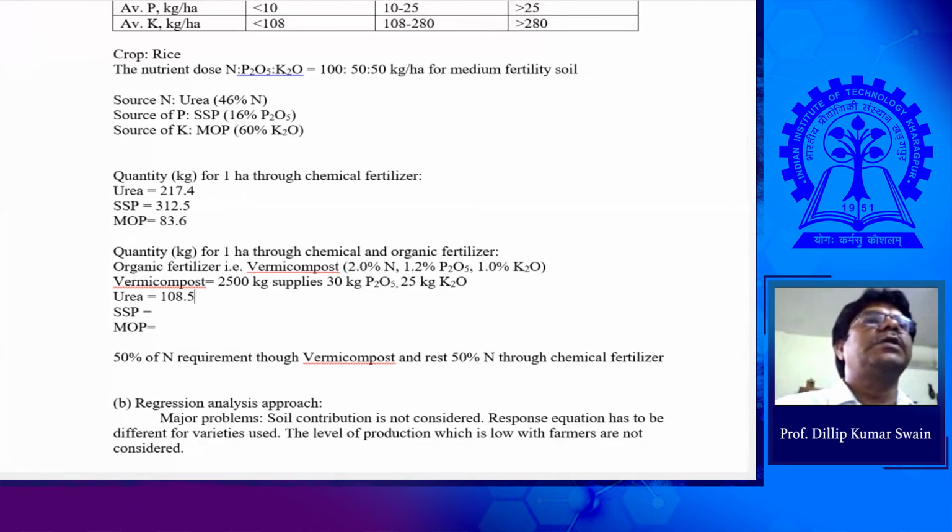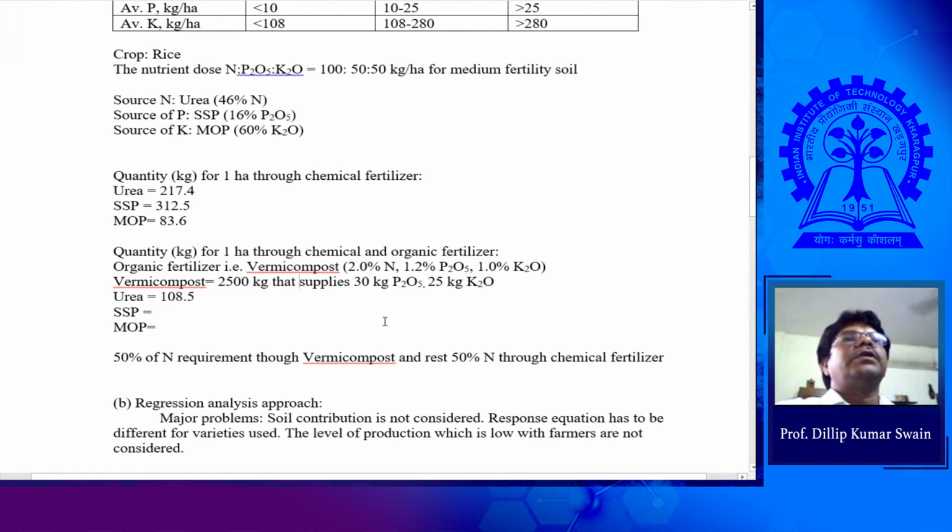Then how much SSP will be required? 20 into 100 by 16. Around 120 something will come.